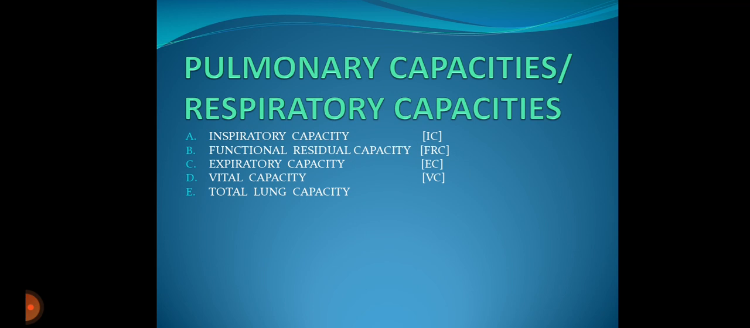And the last is total lung capacity. Total lung capacity refers to the volume of air accommodated in the lungs at the end of the forceful inspiration. It is the sum total of tidal volume, inspiratory reserve volume, expiratory reserve volume, and residual volume. That means TLC is equal to TV plus IRV plus ERV plus RV, or we can say VC plus RV. This was all about the pulmonary capacity and respiratory capacity.